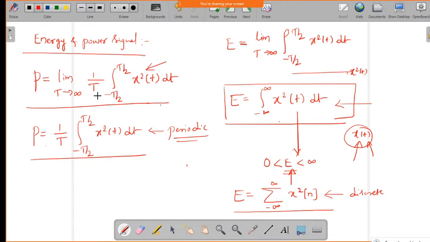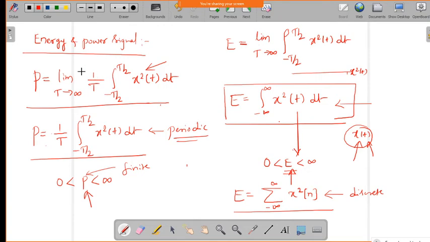Now how do we find out whether x of t is a power signal or not? If the power of x of t that you find is less than infinity, that is, it gives a finite power value, then we can say that the signal is a power signal.